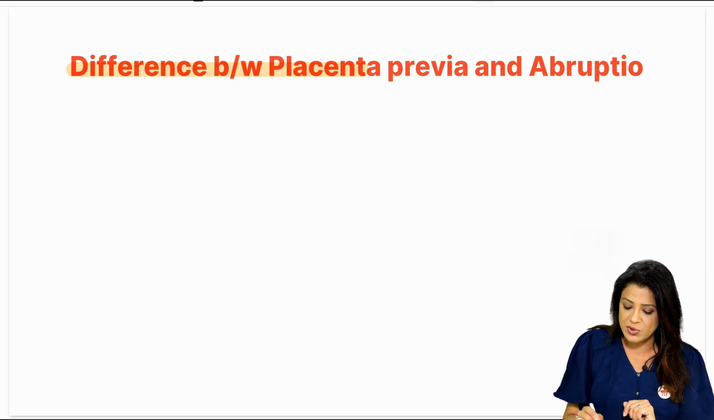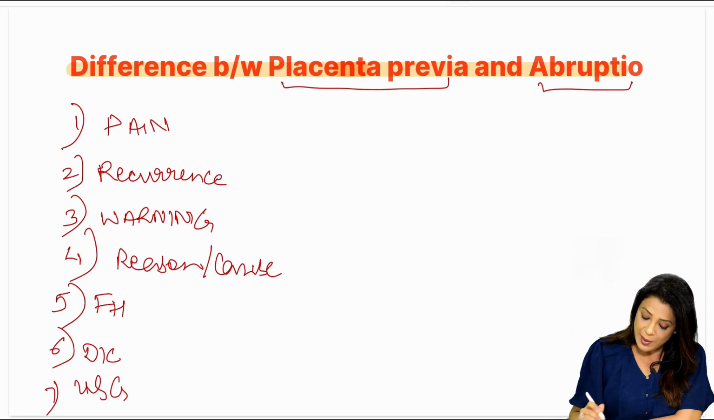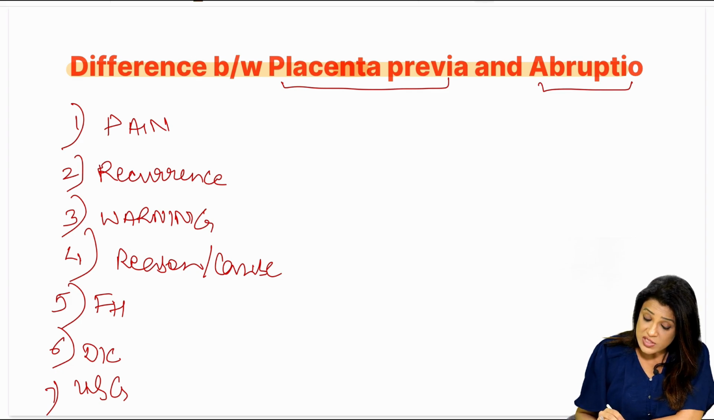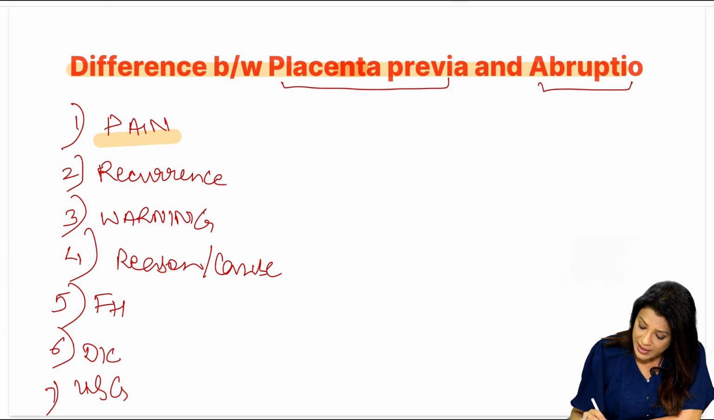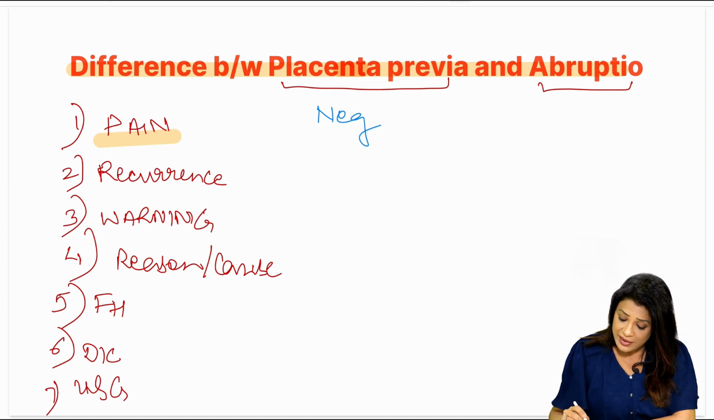Coming to the differences between placenta previa and abruption. So first of all, we talk about pain. The pain in placenta previa is not much, we can say it is negative. Only if she goes into labor, then it can happen. The pain in abruption is definitely present.